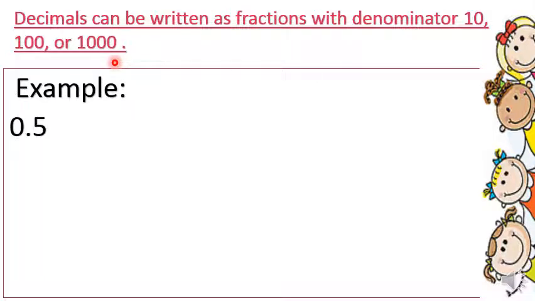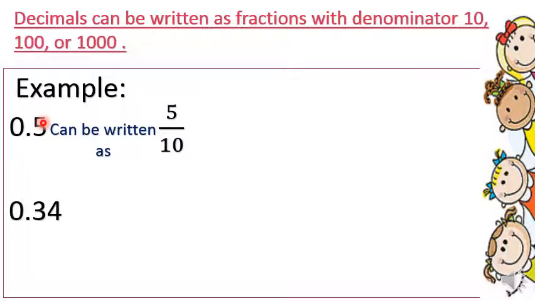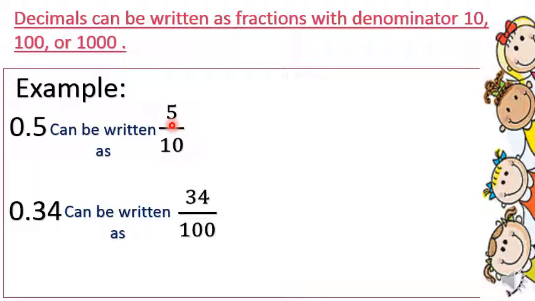Example: 0.5 can be written as 5/10. 0.34 can be written as 34/100. Are this decimal number and this fraction the same? Yes, they are. This is 5/10, and this one is 5/10, which is read as 5/10. So they are the same.